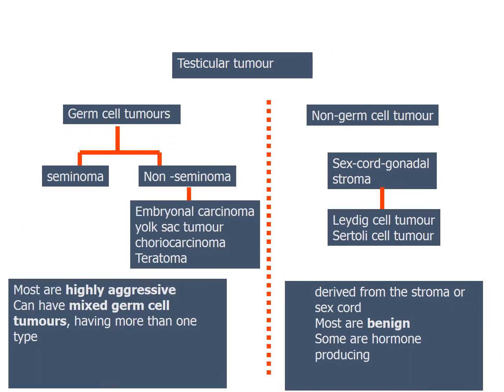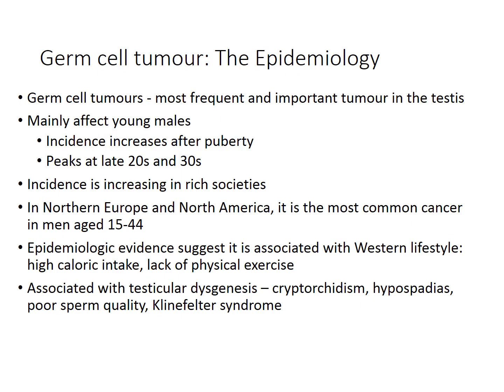Germ cell tumors are mostly highly aggressive and can be mixed germ cell tumors having more than one type. The non-germ cell tumors are derived from the stroma or the sex cord. They are mostly benign, but some are hormone producing. Germ cell tumors are the most frequent and important tumor in the testis. It mainly affects young males, with the incidence increasing after puberty and peaking in the late 20s and 30s.